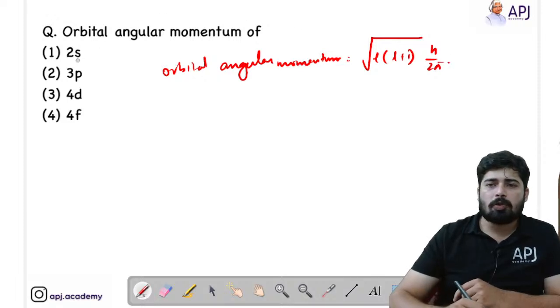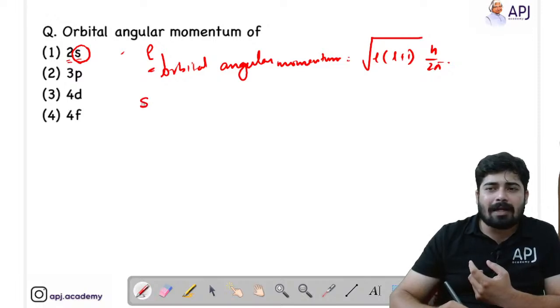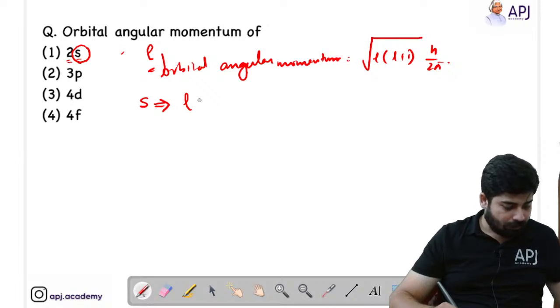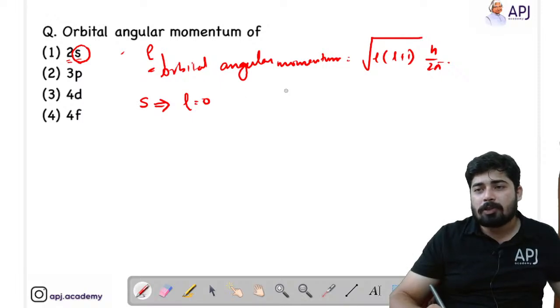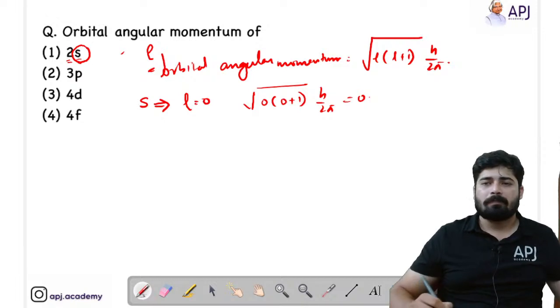Now let's see 2s. Here you only have to consider s, no need of the 2, because in orbital angular momentum the only value we require is the l value. What is the l value of s? l equals 0. Now substitute that value: root of 0 into 0 plus 1 times h by 2 pi, that means you get an orbital angular momentum of 0.